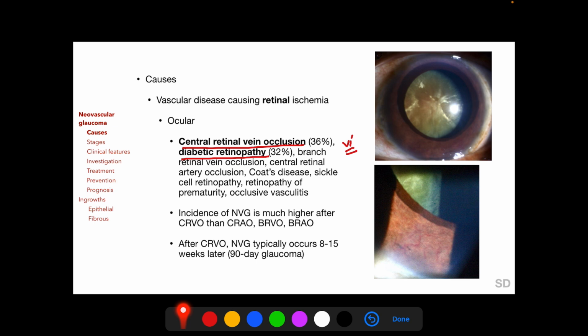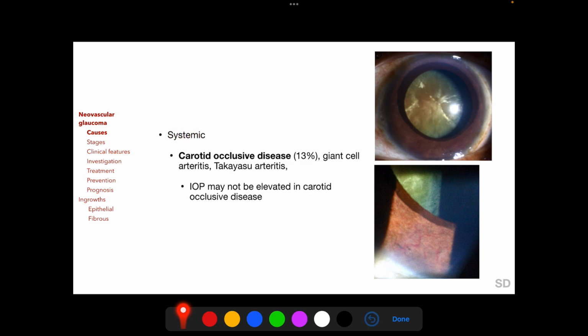And among the occlusive retinal vascular diseases, incidence of neovascular glaucoma after central retinal venous occlusion is much higher than the risk following central retinal arterial occlusion, branch retinal venous occlusion, and branch retinal arterial occlusion. And following central retinal venous occlusion, neovascular glaucoma typically occurs 8 to 15 weeks later, and so it is called the 90-day glaucoma.